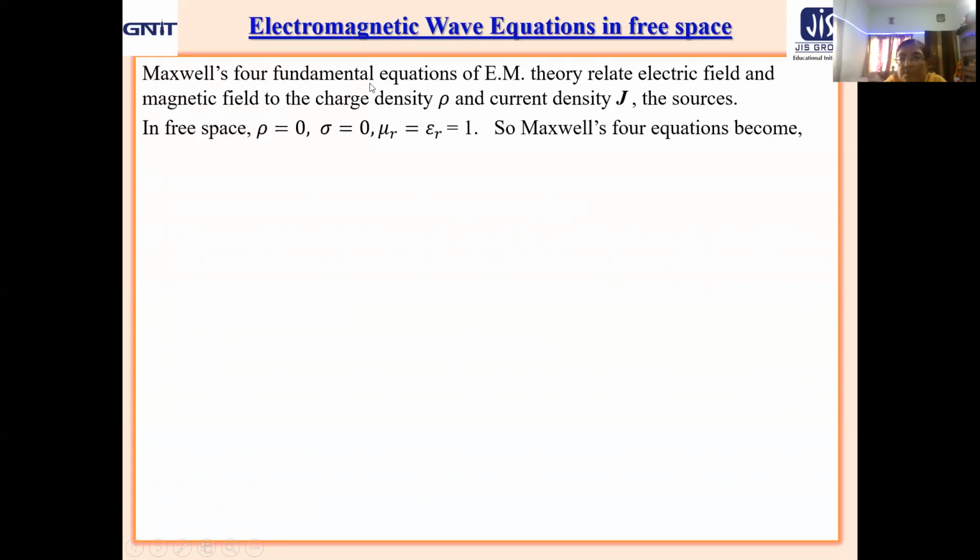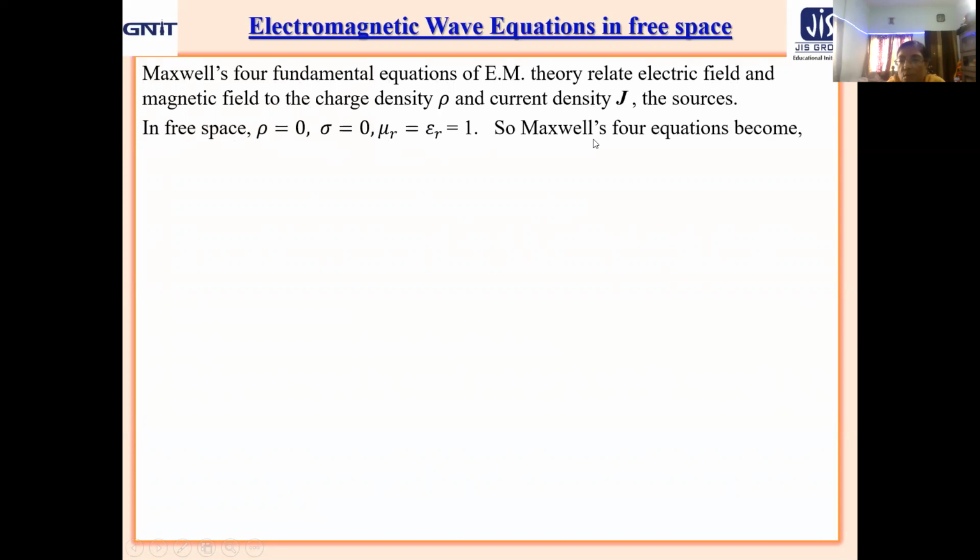Now, Maxwell's four fundamental equations of electromagnetic theory we have seen relate electric field and the magnetic field to charge density rho and the current density J, the two sources for electric field and the magnetic field respectively. Since we have to consider it in free space, charge density rho equal to 0, conductivity sigma will be 0, mu r the relative permeability equal to epsilon r the relative permittivity equal to 1.